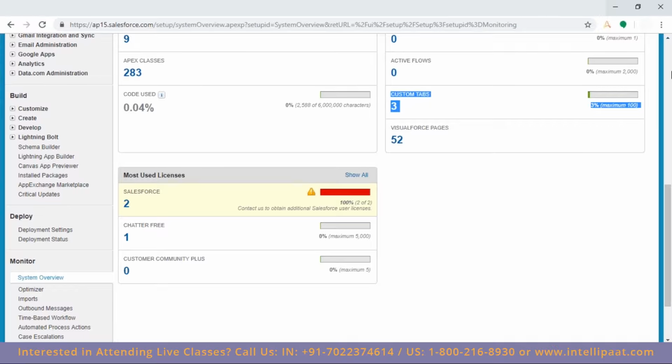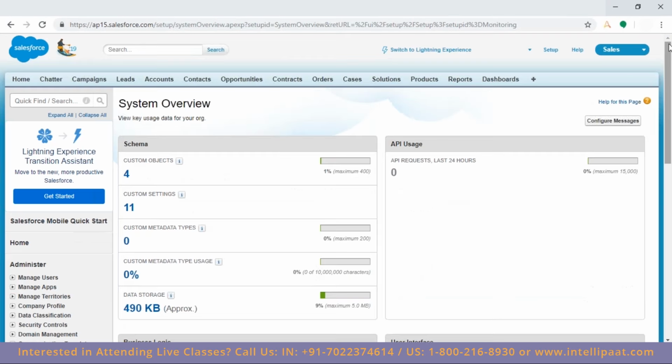In the application, like you went to the setup in the classic setup, is there any way we can see which release of Salesforce we are currently using in the application?